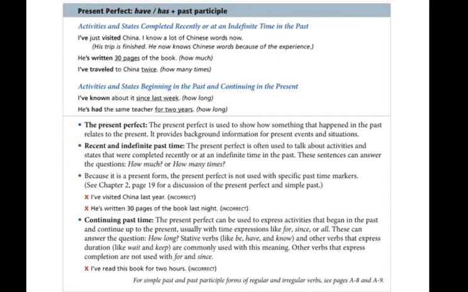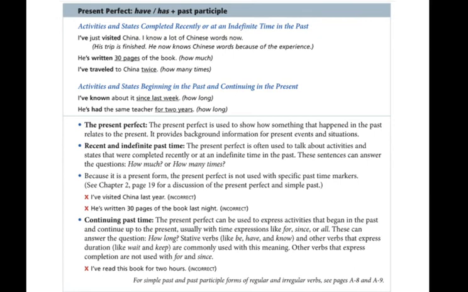I'm reading this book. Don't bother me. Go away. Oh, haven't you been reading that book for a long time? How long have you been reading that book? For 2 hours. I've been reading this book for 2 hours. And I'm still reading it. I still want to read it. Go away. Okay, so that is present perfect continuous, if you want to show that the action is still occurring.